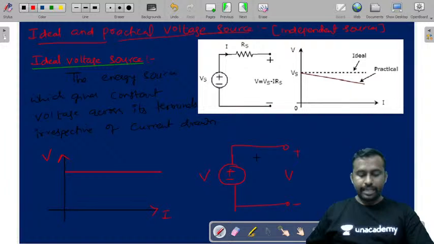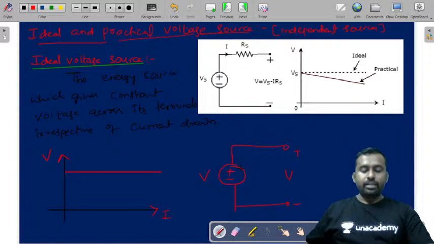Pavan, hi sir, hi Pavan. Karthik, good evening sir, good evening Karthik, good evening Pavan. Welcome to Circuit Theory Crash Course. We are discussing the different types of sources and KVL and KCL today. Shivakumar, good evening sir, good evening Shivakumar.